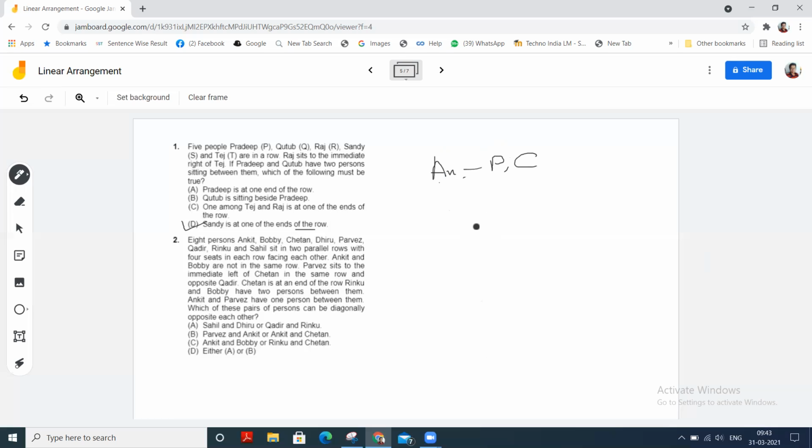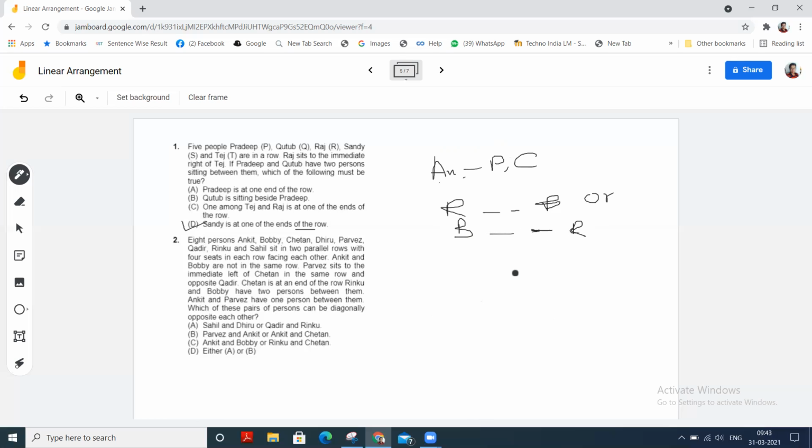Rinku and Bobby have two persons between them, so in their row it may be Rinku, then two blanks, then Bobby, or Bobby, then two blanks, then Rinku.